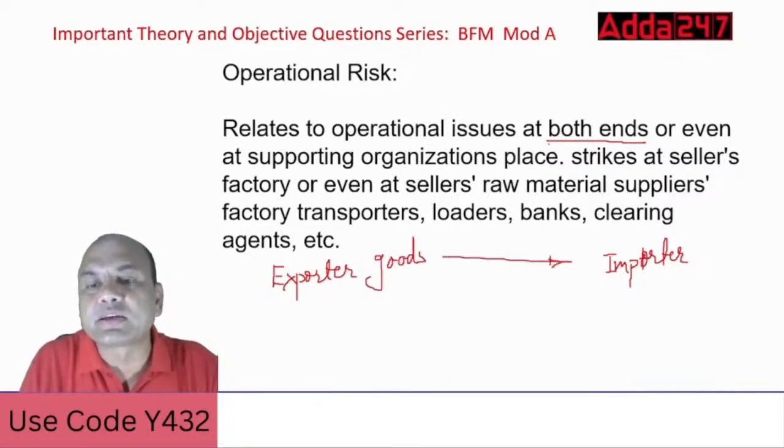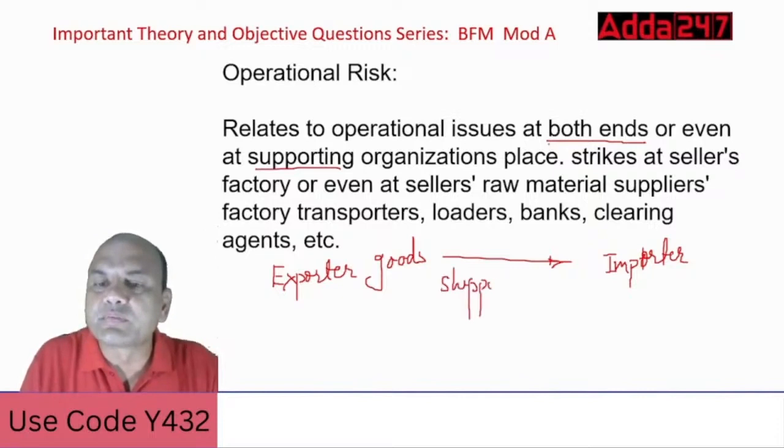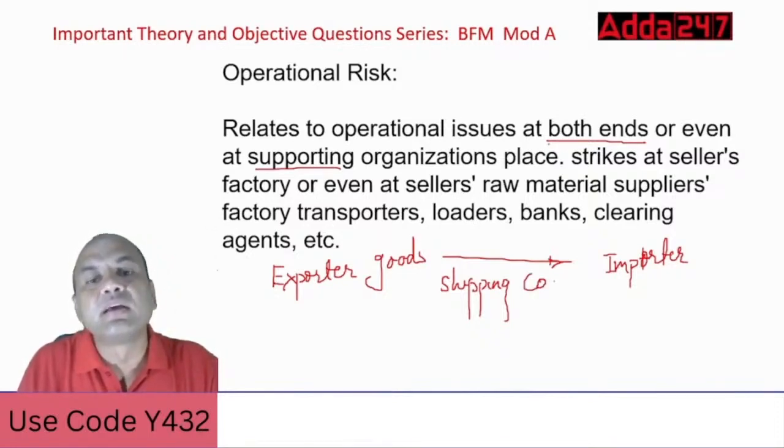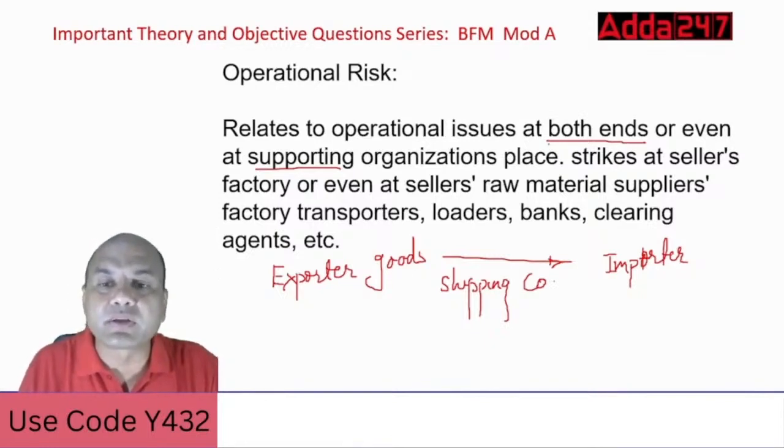But how will they reach it? It reaches through a supporting organization, meaning the shipping company. So this is known as the third party, or the shipping or supporting organization. It relates to the operational issues at both ends, or even at the supporting organization's place.